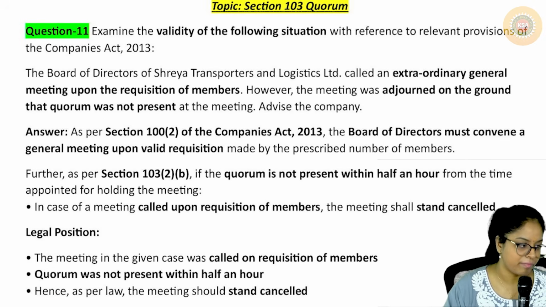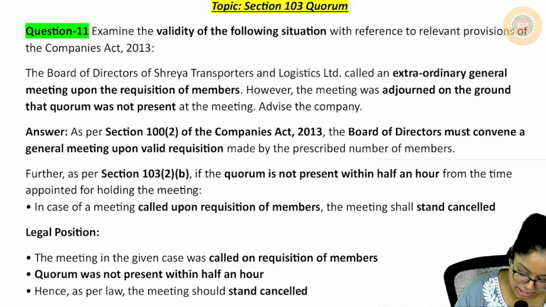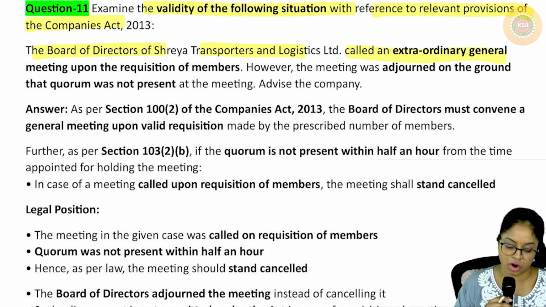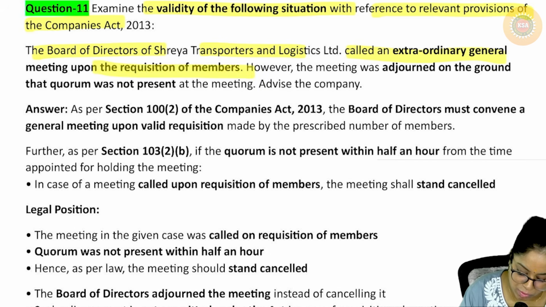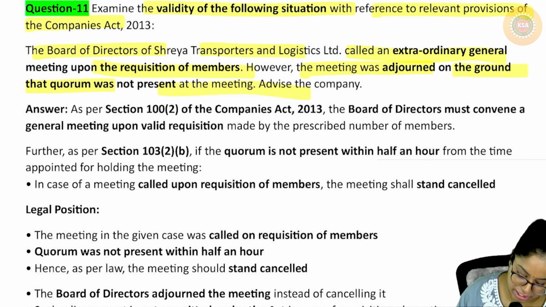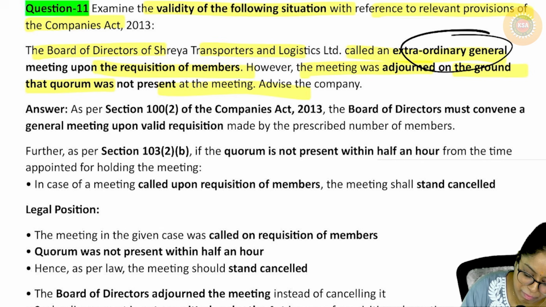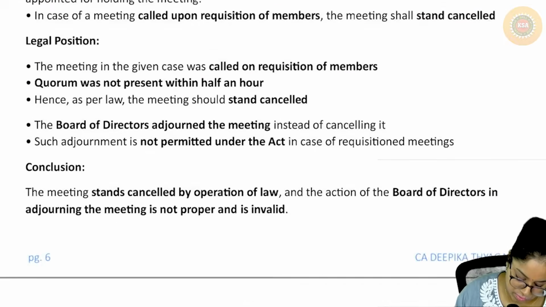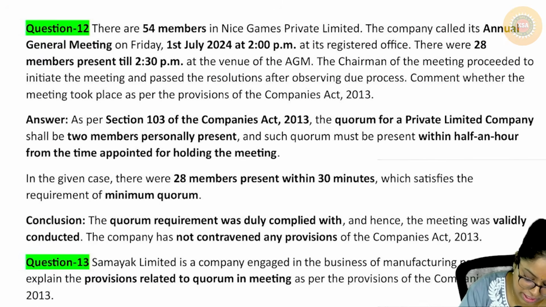You can read it. Next is, this is a direct question. Okay, examine the validity of the, no, it's a question. Validity of the situation. The board of directors of Shreya Transporters and Logistics Limited called an extraordinary general meeting upon the requisition of members. However, the meeting was adjourned on the ground that quorum was not present. It was an EGM which was called based on requisitionists. Can you adjourn it? No, it should be cancelled, right? So that is what is given here. Moving on to the next one.